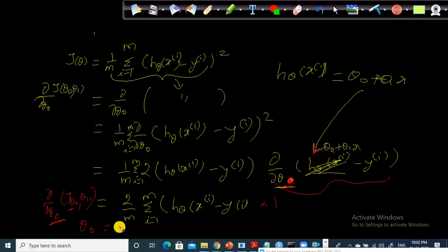And so 1 by m, right? Instead of 2 by m, for convenience sake, I'm going to say 1 by m into the sum of i equal to 1 to m, the same thing, h theta of xi minus yi. This is dou by dou theta naught of j of theta naught. This is my partial derivative for theta naught.